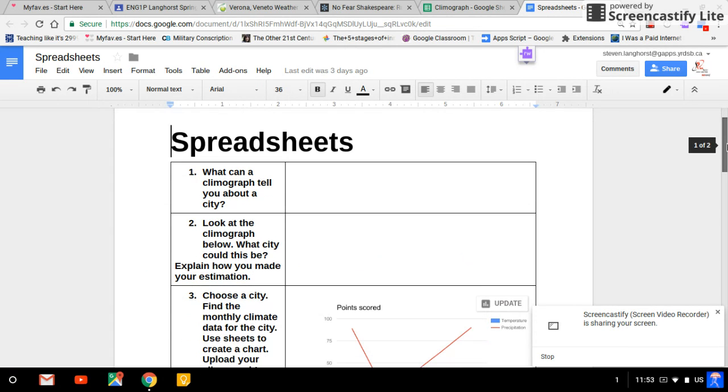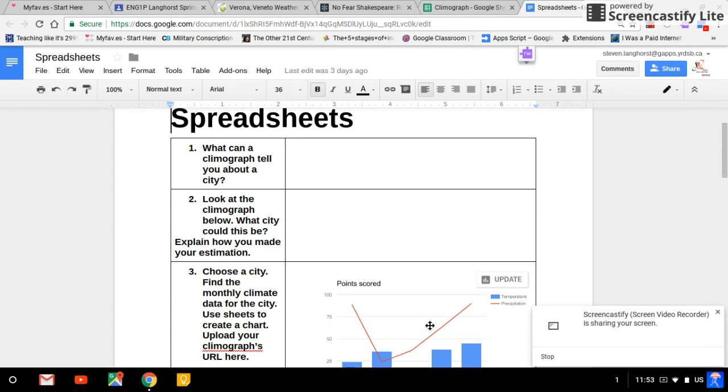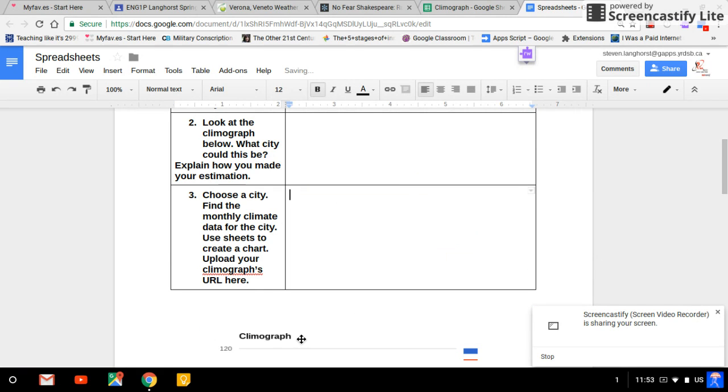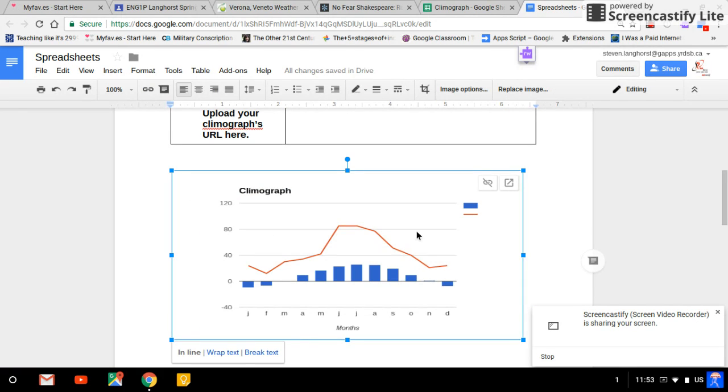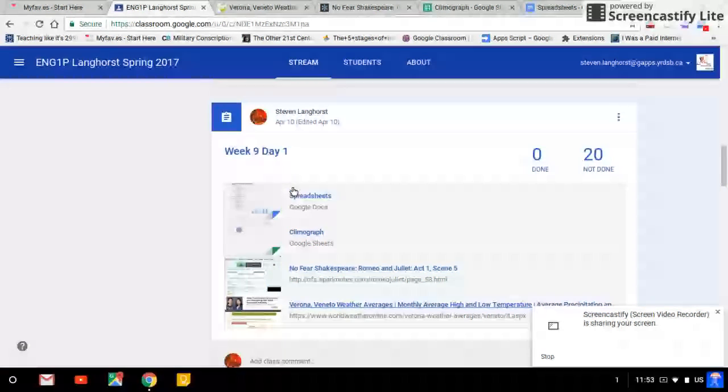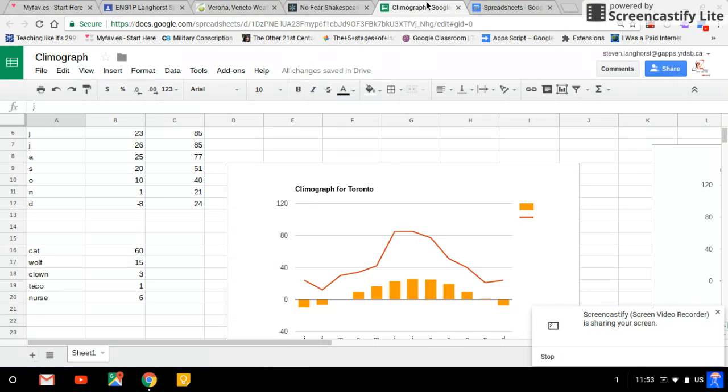And so how you do that is like this, and I'll actually, oh, thank you. I'm going to erase that one. There's some samples of climographs on this sheet, which is going back to this here. It's this sheet here. This one here gives you just another example of it. Oops, actually I have that open over here already. So this is the samples that you can use.